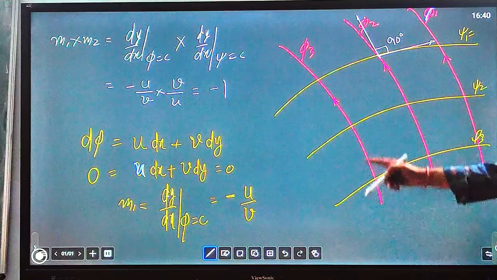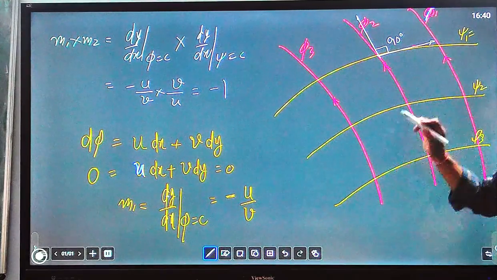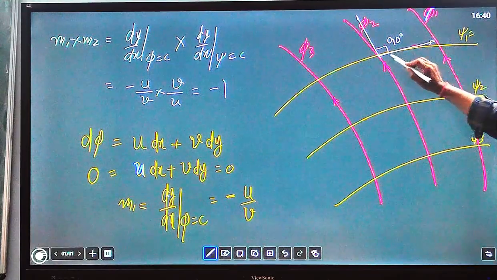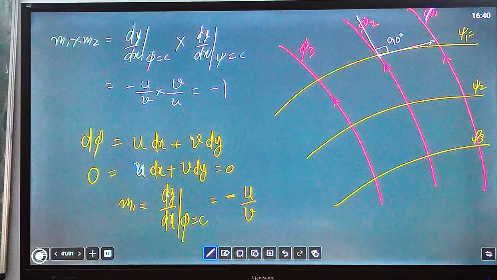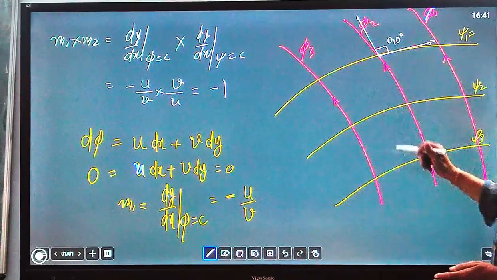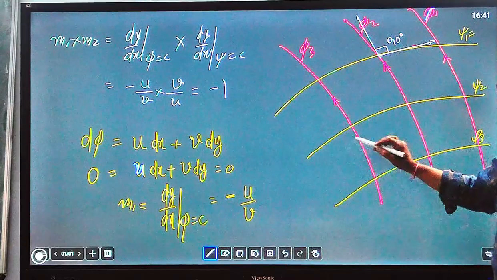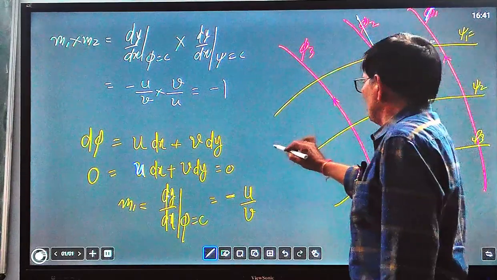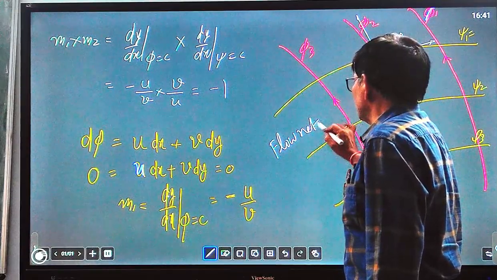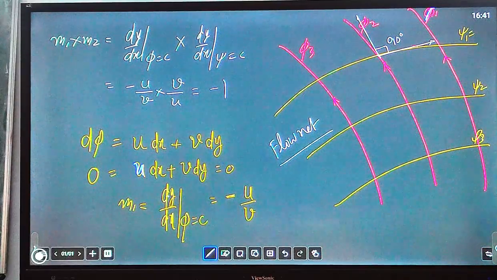This is the condition that we have shown here: the slope of the equipotential line and the slope of the constant stream function lines intersect at 90 degrees. This is a very important conclusion we can draw. Drawing these lines makes a flow net. This is known as a flow net, and it can be used for defining the complex nature of flows from different types of flow channels.